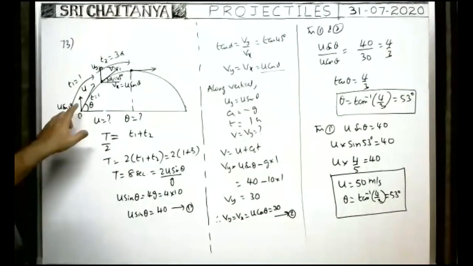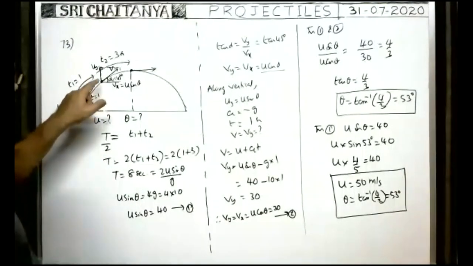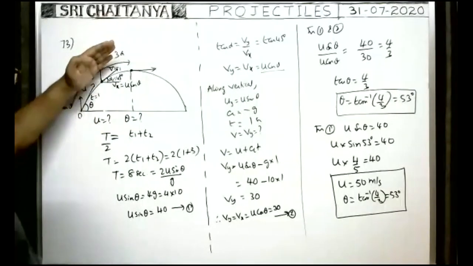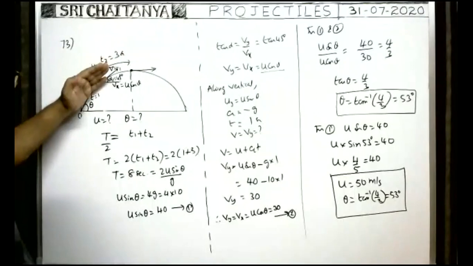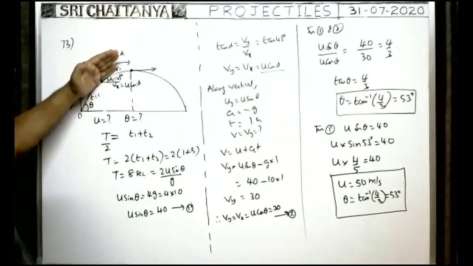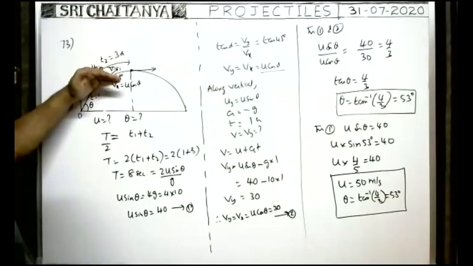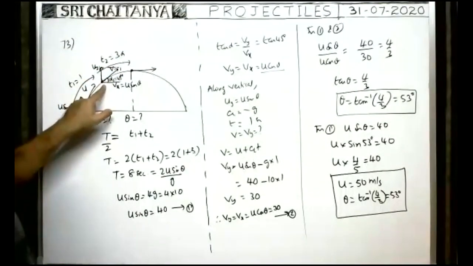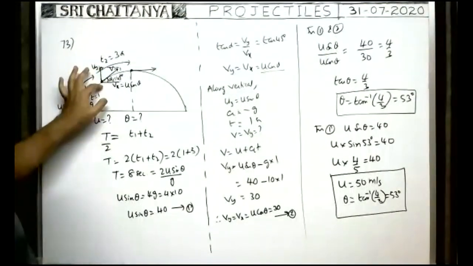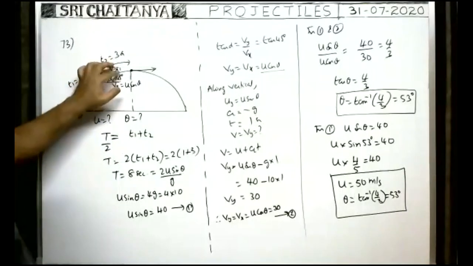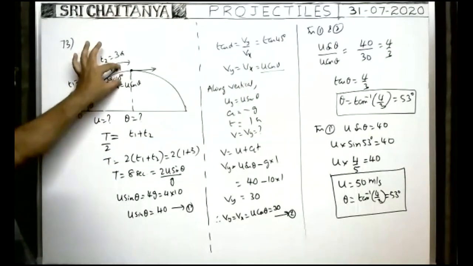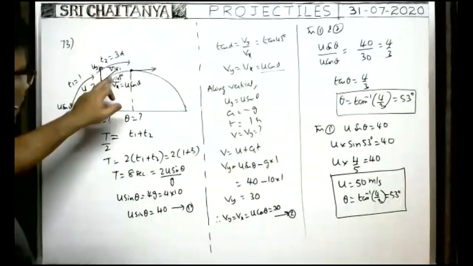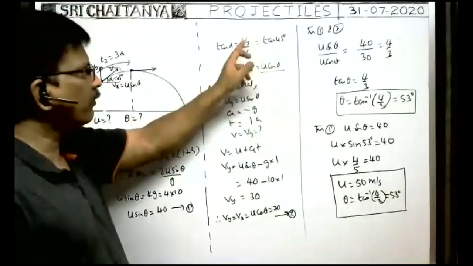Okay, next, after 1 second, suppose the horizontal component of velocity is this one, vertical component of velocity is this one. After 1 second, the direction of motion of the body makes an angle of 45 degree with the horizontal. If it is given, then at this point tan alpha is equal to Vy by Vx, vertical component by horizontal component. As tan alpha is tan 45, which is 1, that's why Vy is equal to Vx.